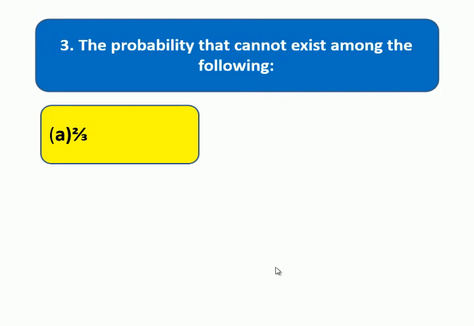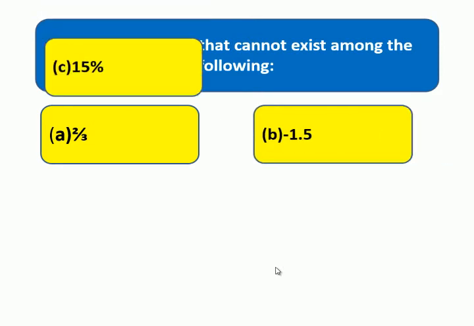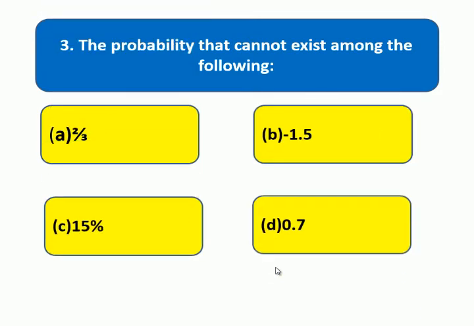Now for the next question, the probability that cannot exist among the following. So identify which one is it: 2/3, -1.5, 15% or 0.7. So choose the correct one and write it down in the paper against question 3. Now move to the next question.